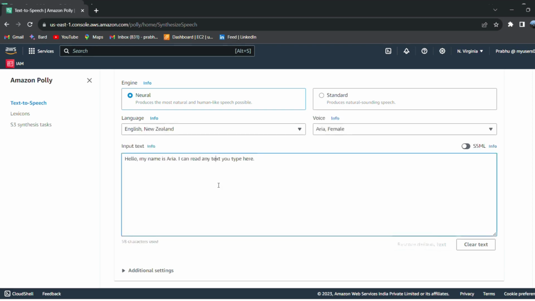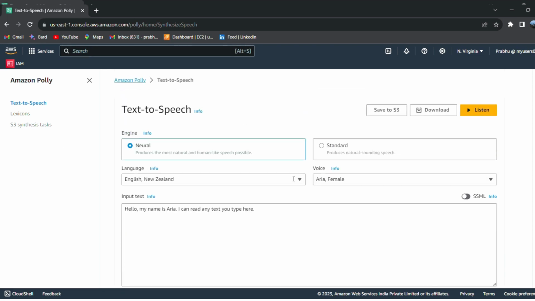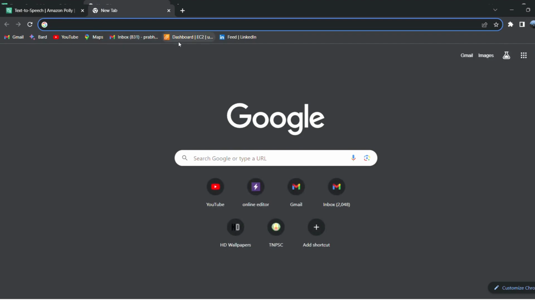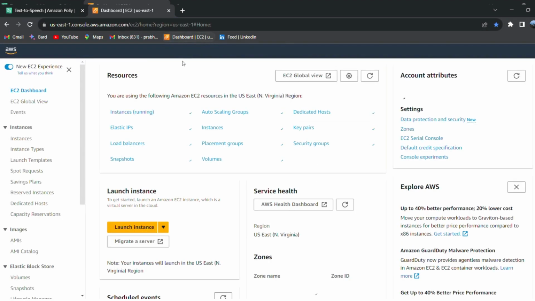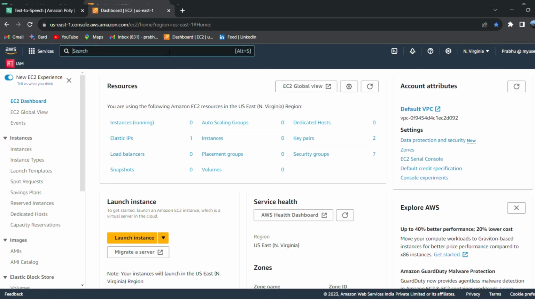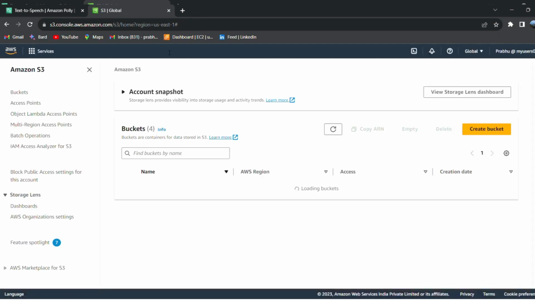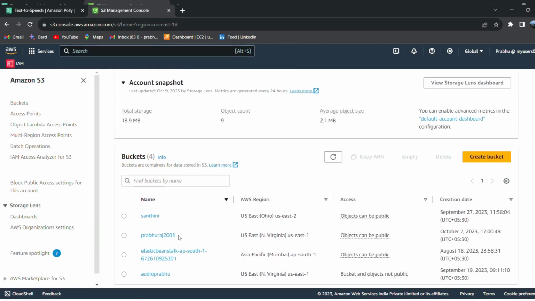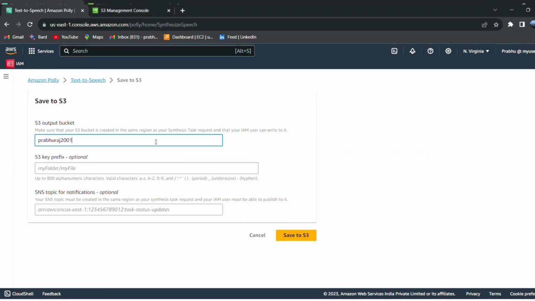Are you seeing the default text? If you want to save to S3, the text audio format should be saved in S3. Just click save to S3. First of all, what is our S3 bucket name? Wait a few minutes, guys. Go to the S3 service. Yeah, I already created a bucket, Prabhu's 2001. Then I use Prabhu's 2001. It is optional. Then save to S3.